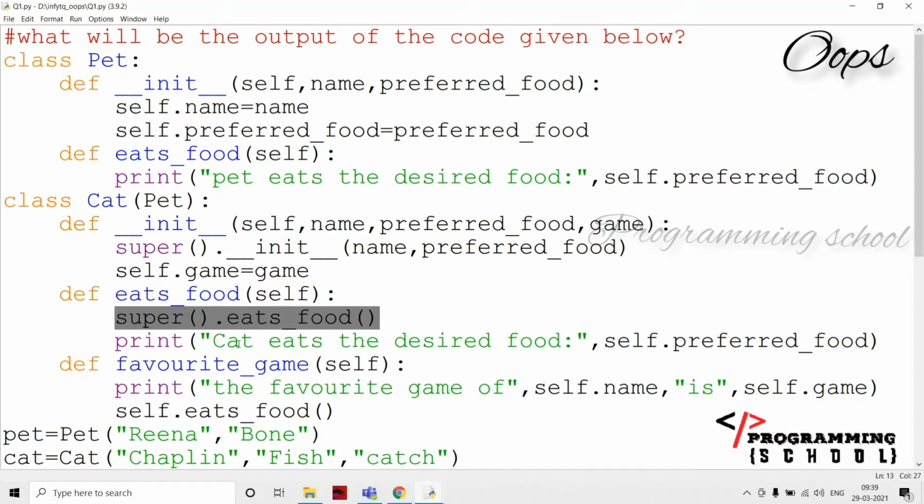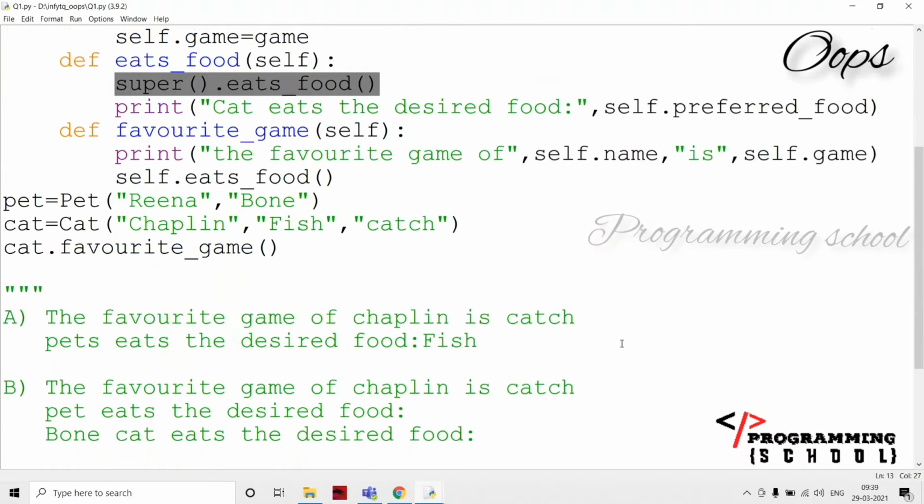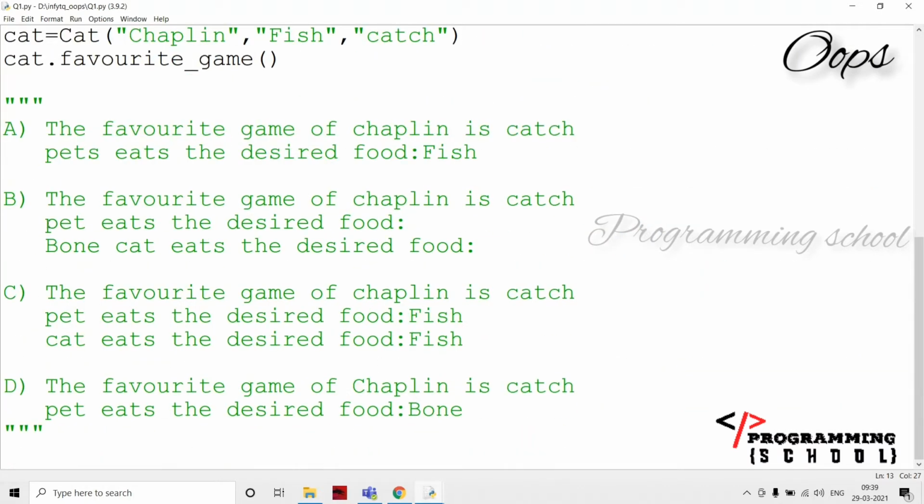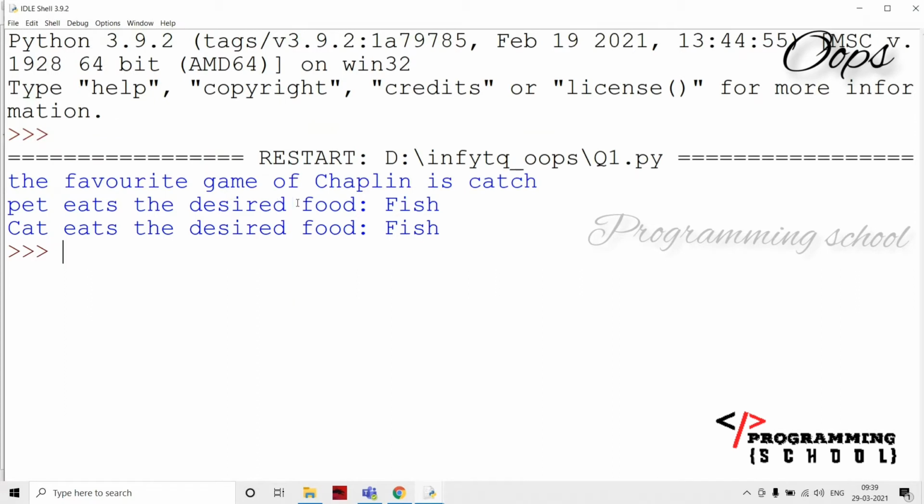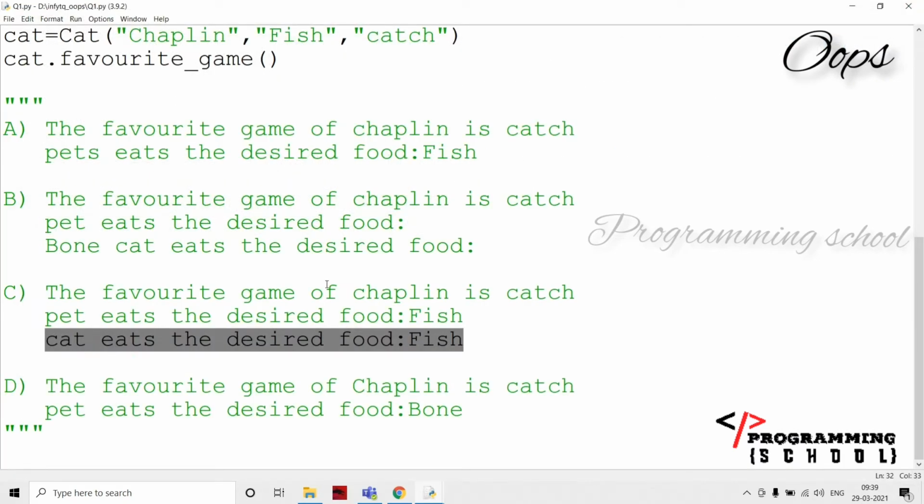That means a pet eats the desired food, that is going to be fish here. And after that, it is going to print cat eats the desired food, and again it is going to be fish here. So pet eats desired food is the correct one, and the third line is going to be cat eats desired food. Then obviously option C is the correct one. If I execute it, yes, the favorite game of chaplain is catch. Pet eats desired food, cat eats desired food, fish. In this way, it is going to print here.